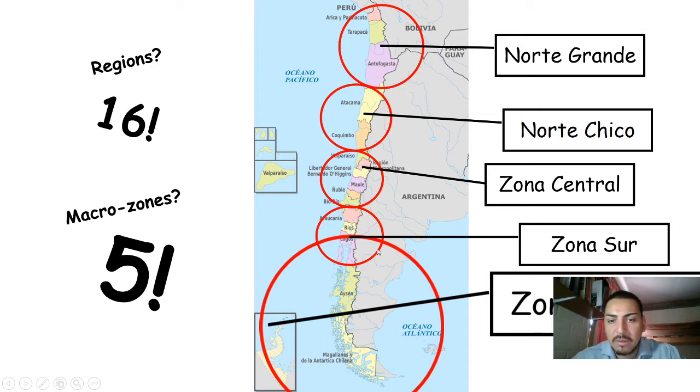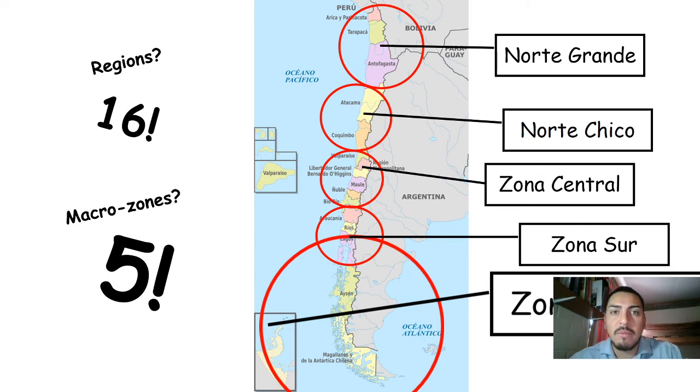Then in the South Zone, we can find Temuco. We can find the lakes there, Lago Caburga. Maybe in the región de los Ríos, ¿cierto? La región de los Ríos, we can find Valdivia. And also in Los Lagos, we can find very famous lakes, such as Llanquihue, Ranco.